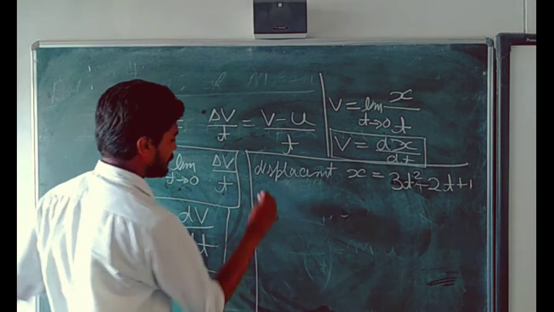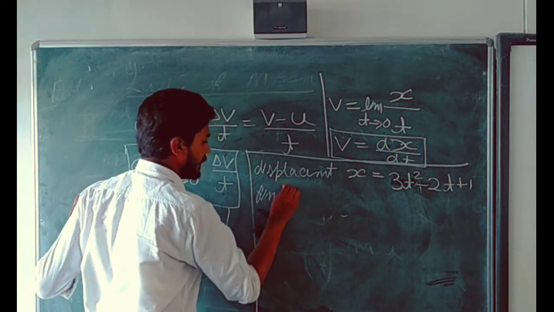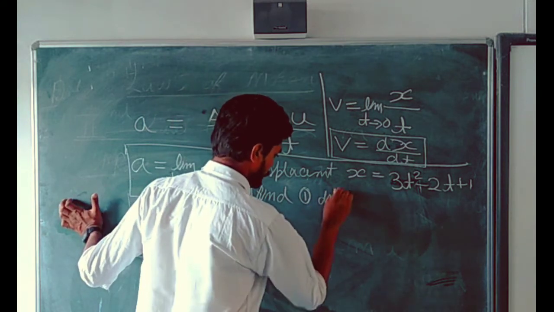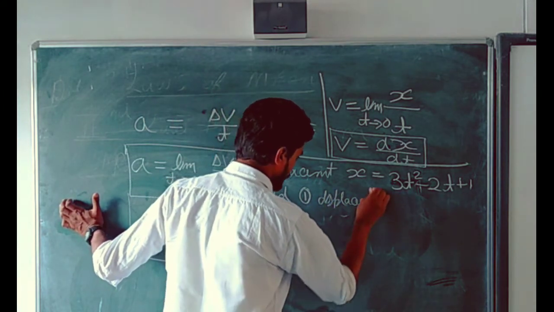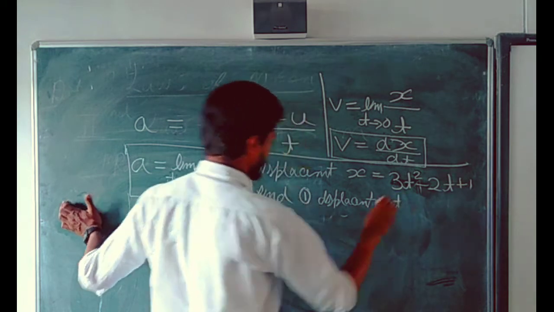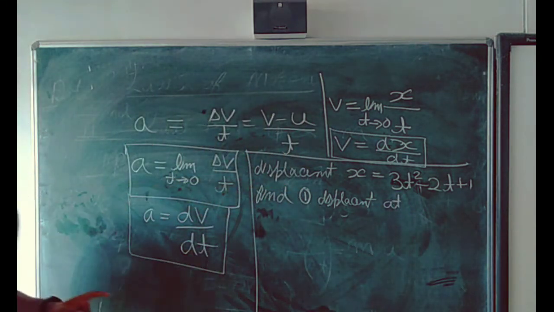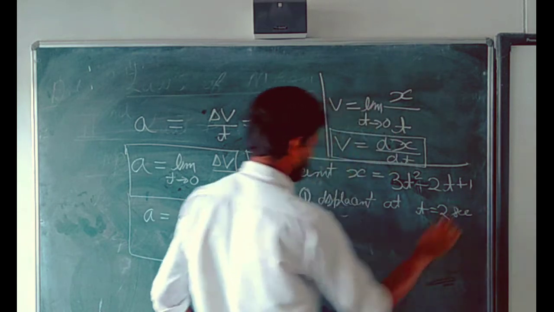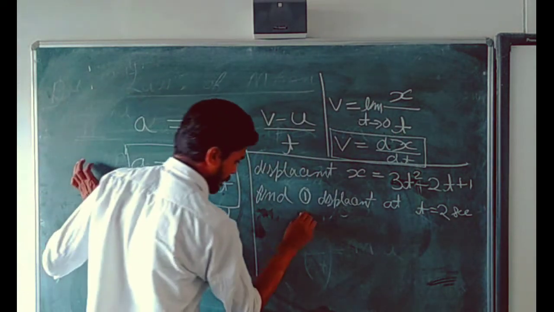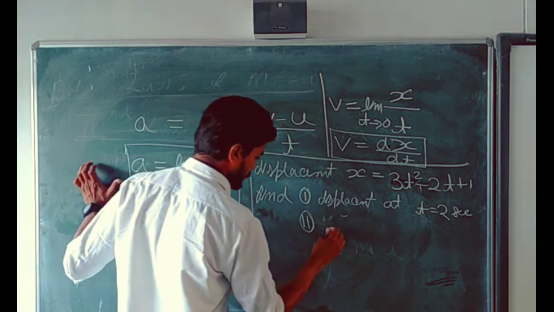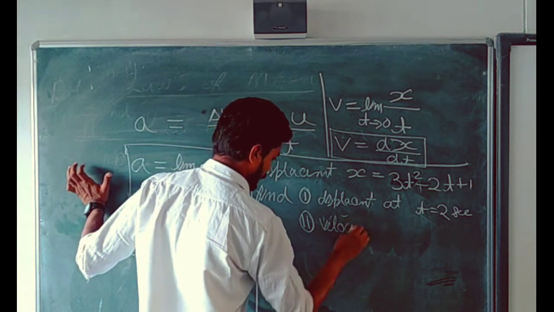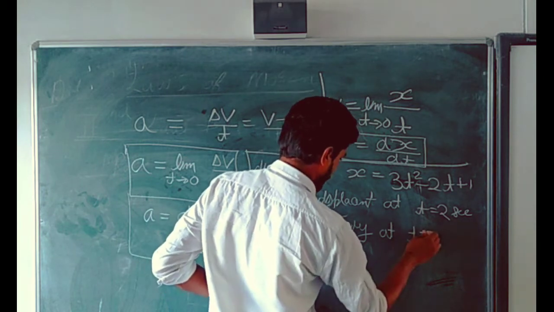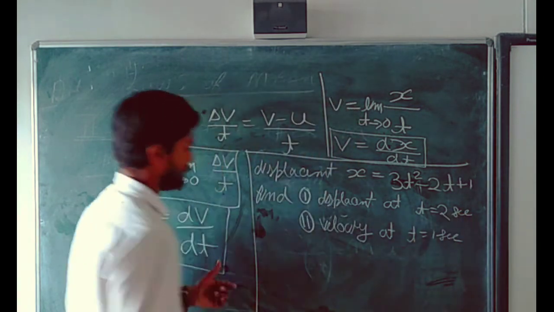The question is: number 1, find displacement at t is equal to 2 seconds. Number 2, velocity at t is equal to 1 second.